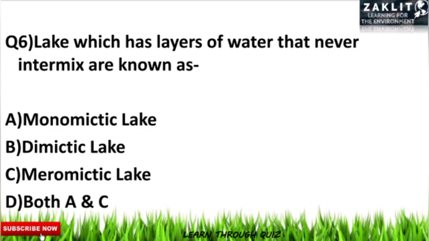The sixth question was, the lake which has layers of water that never intermix is known as what kind of lake? Here the correct option will be option number C. Meromictic lakes are the lakes which have water that never intermixes, whereas monomictic lakes, also known as holomictic lakes, mix from top to bottom during one mixing period every year, whereas the dimictic lakes mix from the surface to the bottom twice every year. Let's move on to the seventh question.